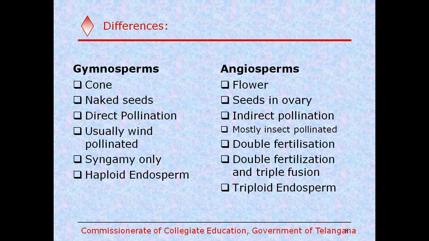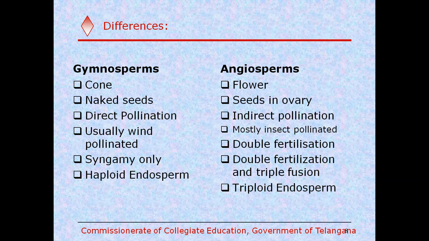So what are the specific differences between the gymnosperms and angiosperms? Now we see. The reproductive structures in the gymnosperms are called cones, but the reproductive structures in the angiosperms are well developed flowers. In gymnosperms we observe naked seeds, but in angiosperms, seeds are covered by the pericarp. That means fruit is formed. But in gymnosperms, there is no fruit formation. So we call them naked seeds.